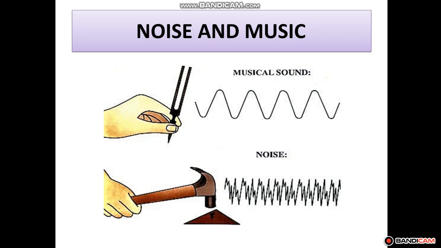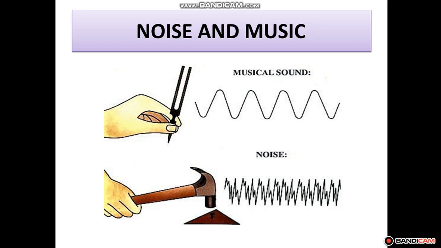Now what is music? The pleasant sound that creates a pleasant sensation to the ear is called musical sound, or music. It is produced by regular vibrations. The sounds produced by musical instruments are examples of music. All of us like to hear music, but sometimes very loud and fast music may also become noise for others.